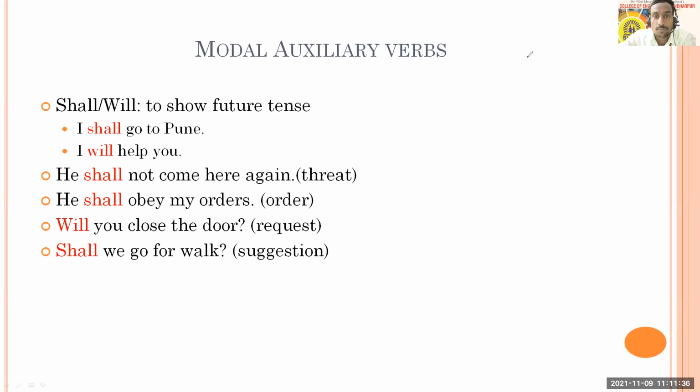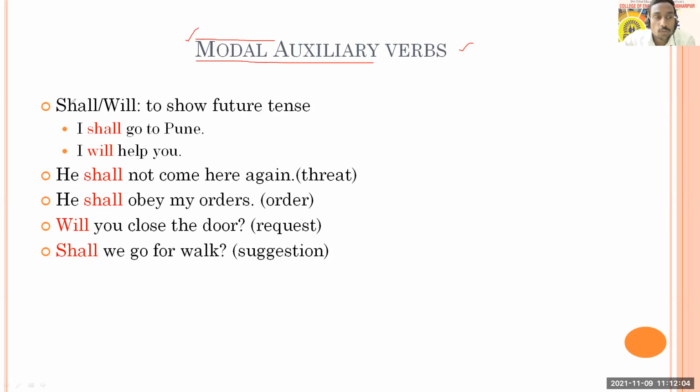But modal auxiliaries are not like primary auxiliaries. Why are they called modal auxiliaries? Because they come with their own meaning. They carry a certain meaning, and therefore they are called modal auxiliaries. So it is important that we are clear about modal auxiliaries and their different meanings and uses, so that we can use them in our communication, for writing or for speaking as well.